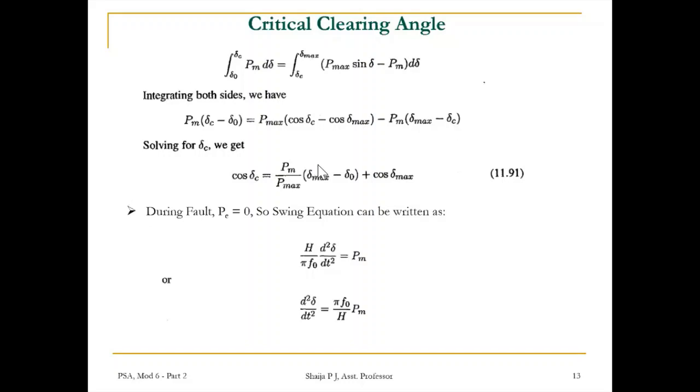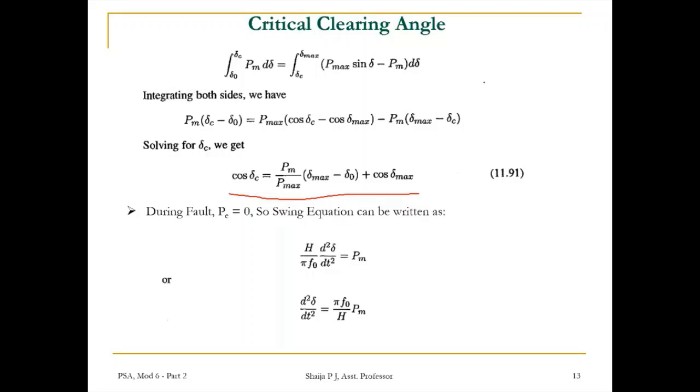And solving for delta C, you can bring terms to this side. So Pm into (delta max minus delta 0) divided by P max, plus cos delta max, is equal to cos delta C. So we can say cos delta C is equal to Pm by P max into (delta max minus delta 0) plus cos delta max.